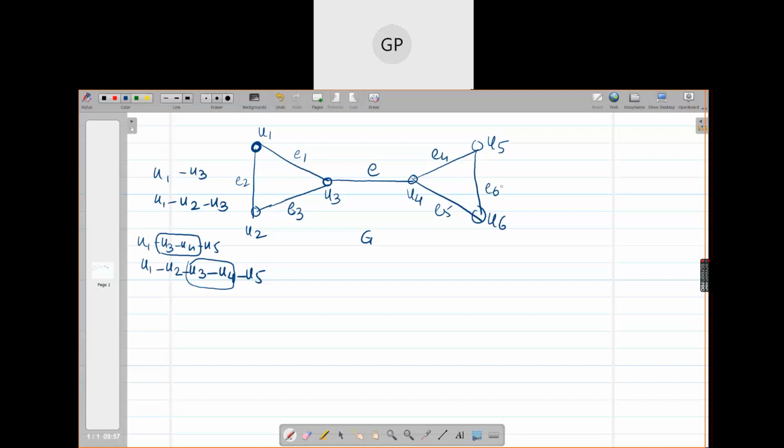Now, if I delete this edge, how will the graph look? If I delete the edge E, I'm deleting the edge E from the graph G. What happens?